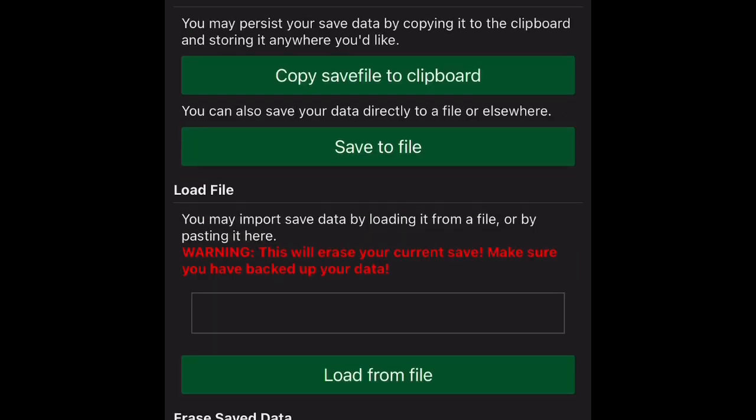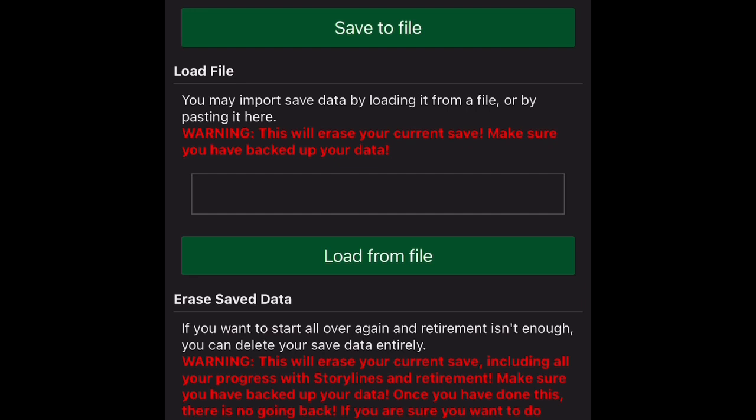If you want to start all over again and retirement isn't enough, you can delete your saved data entirely. Now, retirement sounds like a meta achievement, so you can kind of replay the game again and again. Okay. Warning, this will erase your text field. Permanently erase all saved data.